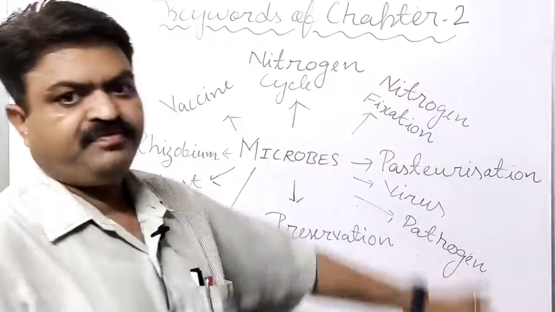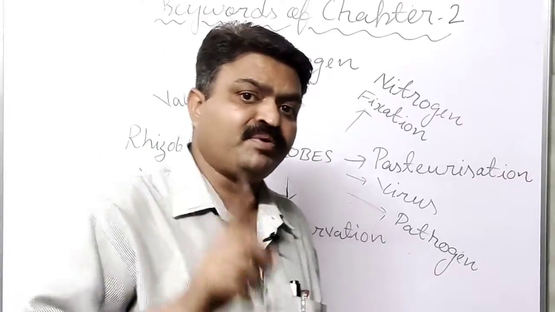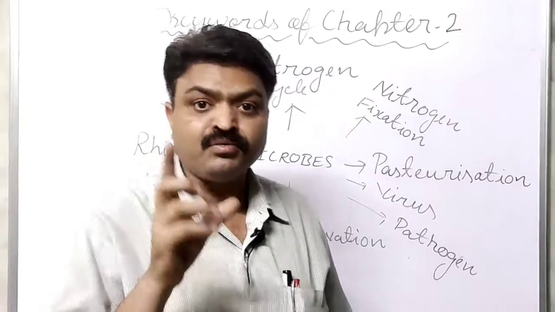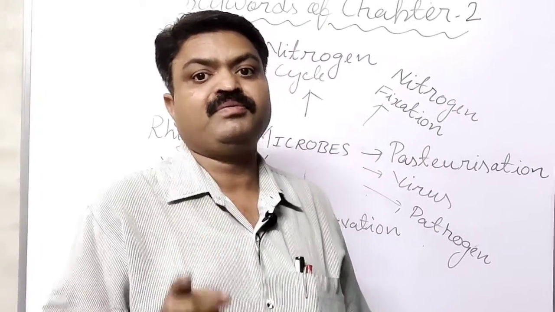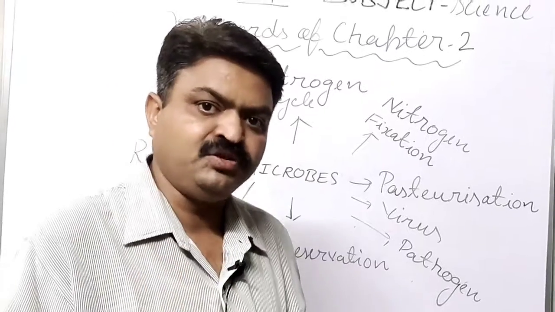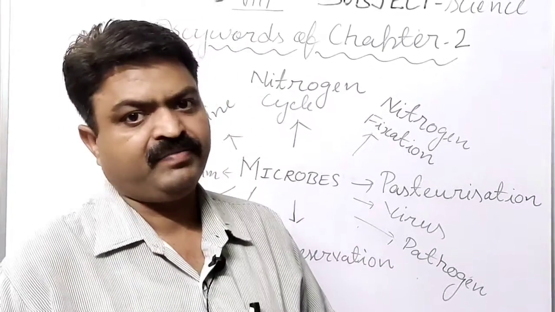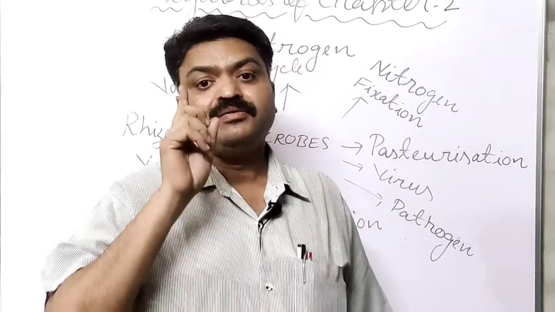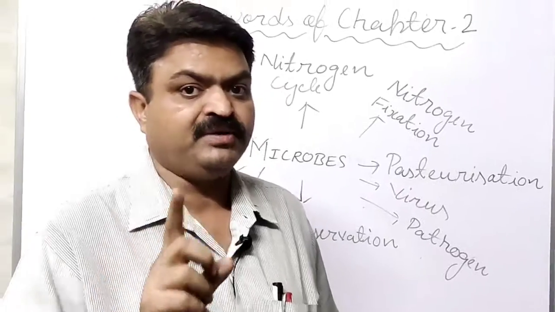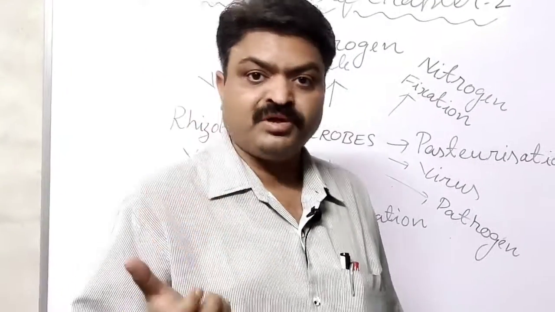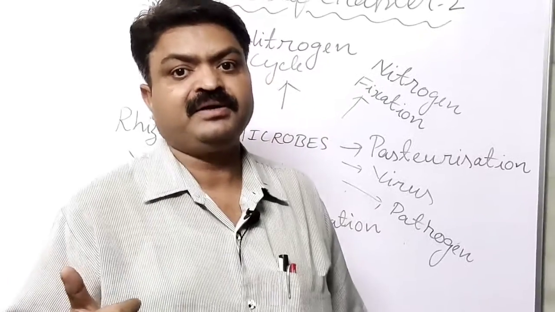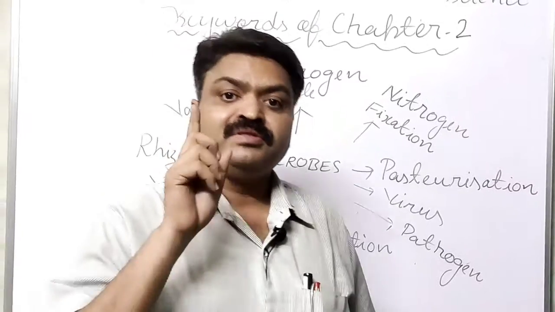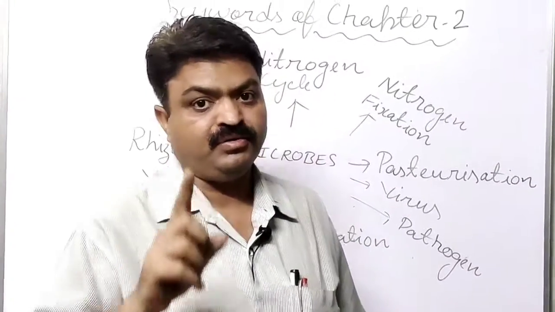Next is nitrogen fixation, student. It is an important process by which atmospheric nitrogen is fixed around the roots of plants with the help of bacteria, student, like rhizobium and azotobacter. So it is an important process by which nitrogen is fixed around the roots of leguminous plants, student, pulse plants. Pulse plants means urad plant, masoor plant, gram plant, pea plant. They fix the atmospheric nitrogen because they have the bacteria around their root nodules.